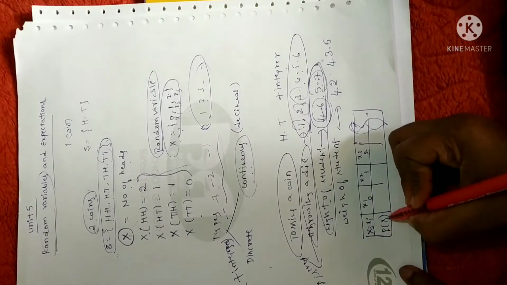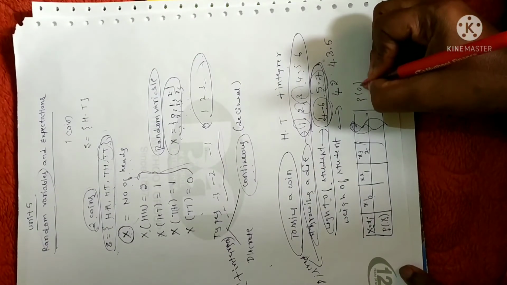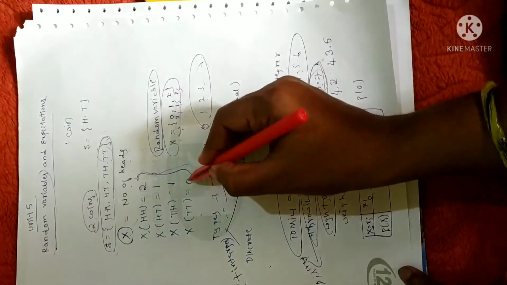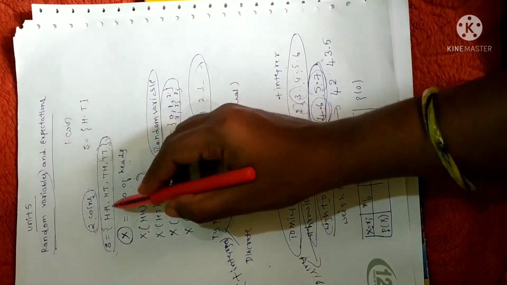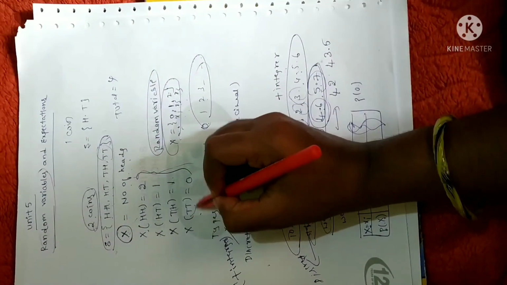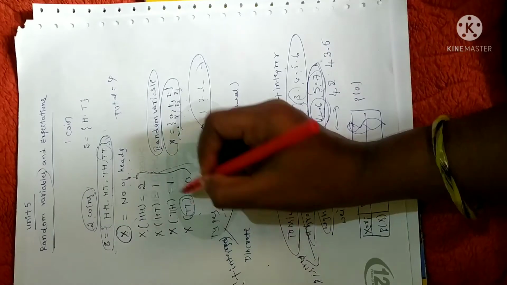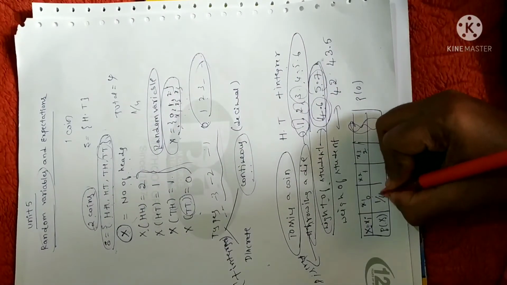Now probability of x1, that is probability of 0. What does 0 stand for? 0 is none other than the number of tails here, right? Total how many events are there? Total events are 4. Out of 4 events, the number of ways of getting no tail is 1. So it is 1 by 4. So the probability of 0 is 1 by 4.